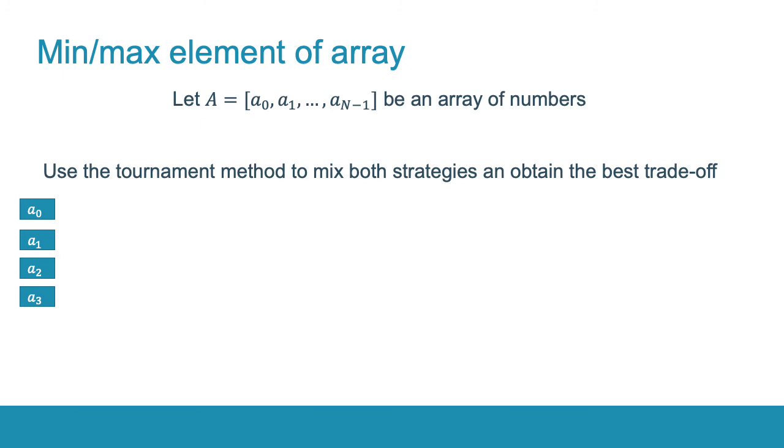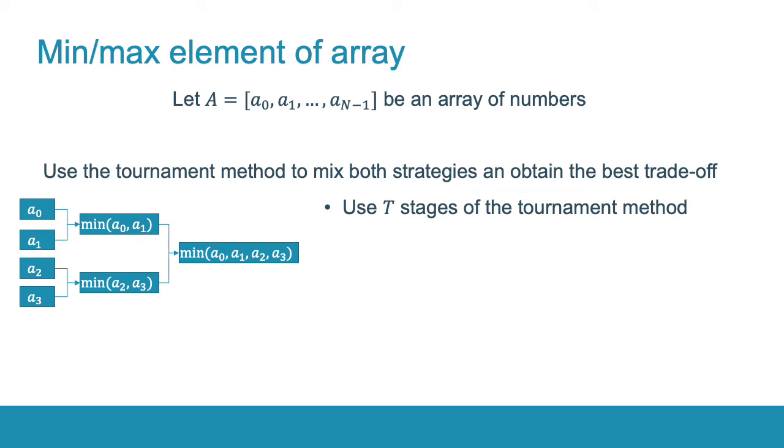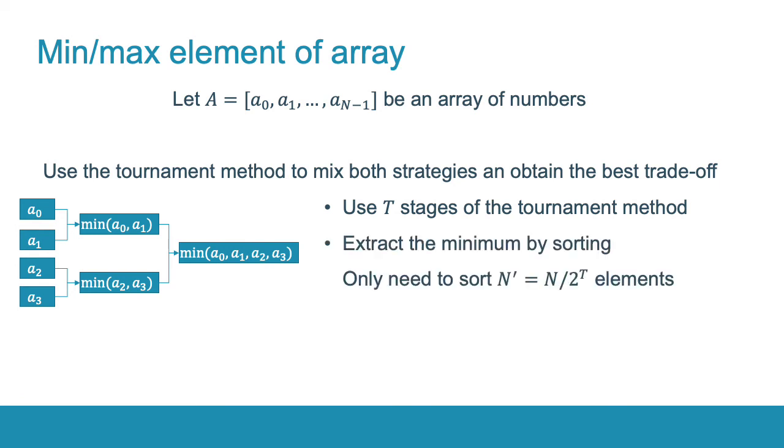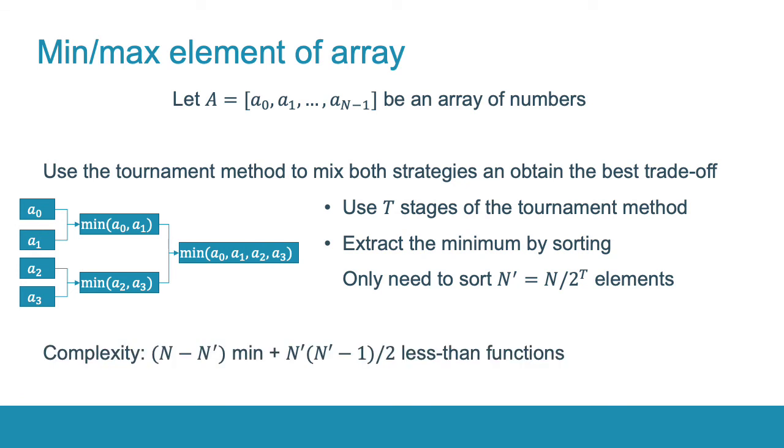As a result, we proposed a hybrid method by mixing two strategies. First, we perform t stages of the tournament method that outputs an array of a smaller size containing the minimum element, and then we extract the minimal element using the sorting algorithm. But now we need to sort fewer elements. As a result, the complexity of this approach is n minus n' pairwise minimum functions and n' times (n' minus 1) over 2 less than functions.